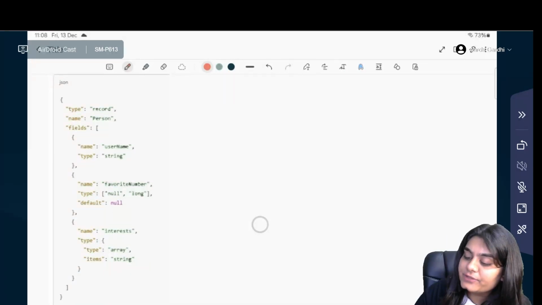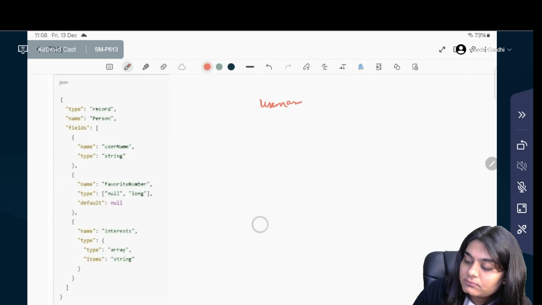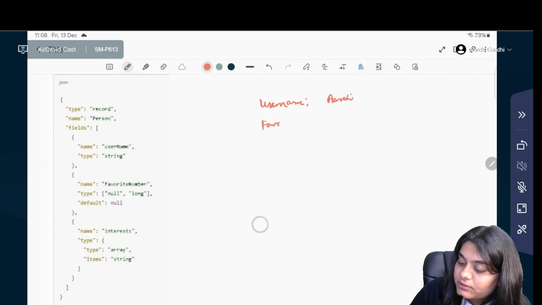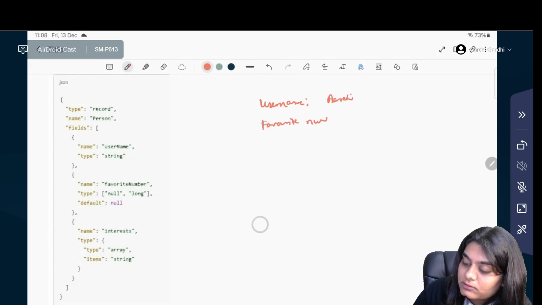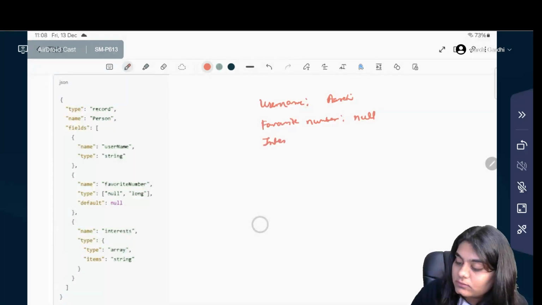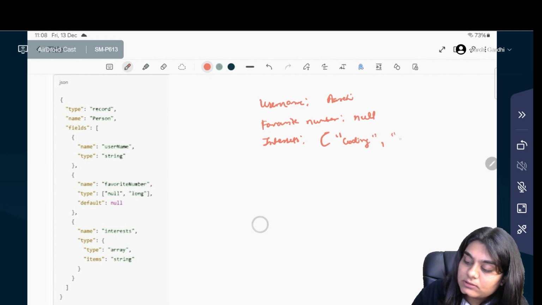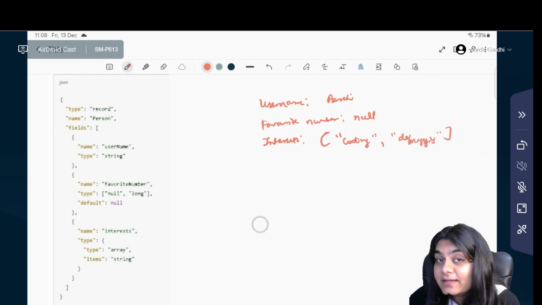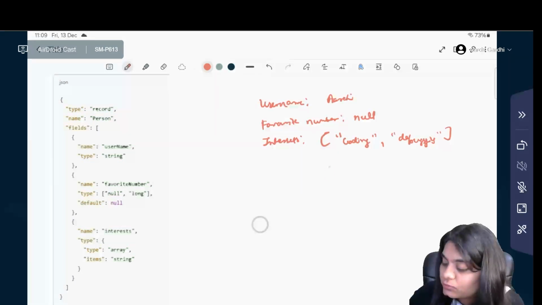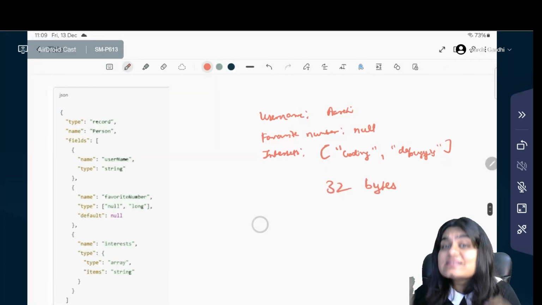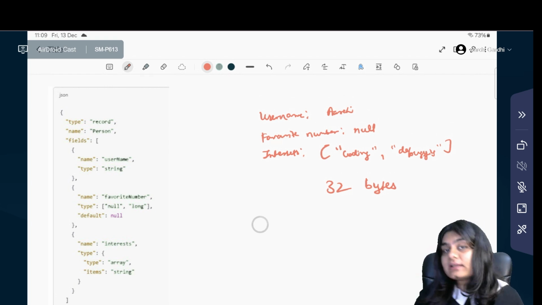If we take an example record like username Archie, favorite number equals null, interest would be coding and debugging. The binary encoding for this record is just 32 bytes. That is insanely compact compared to other formats like JSON and XML.